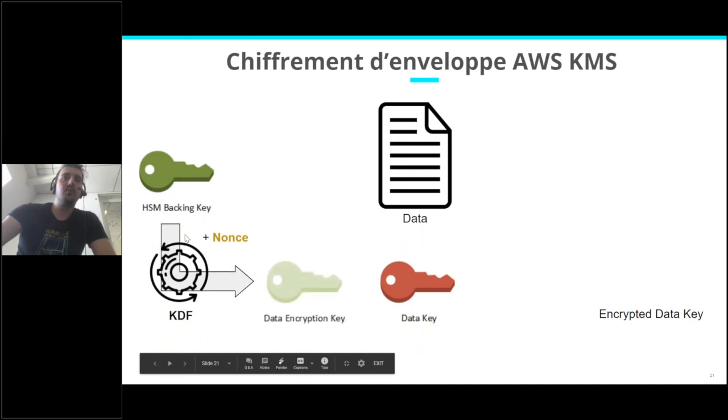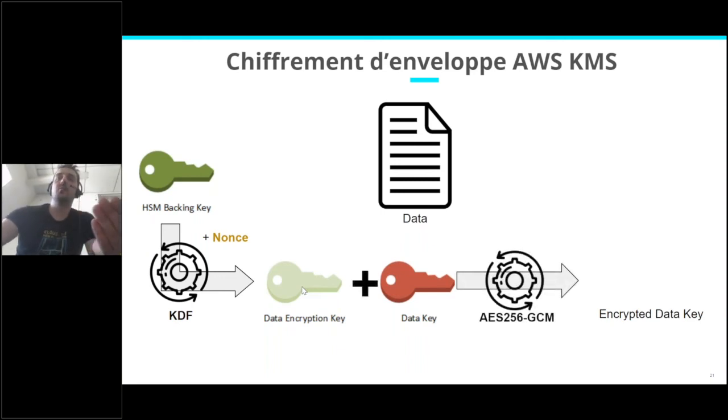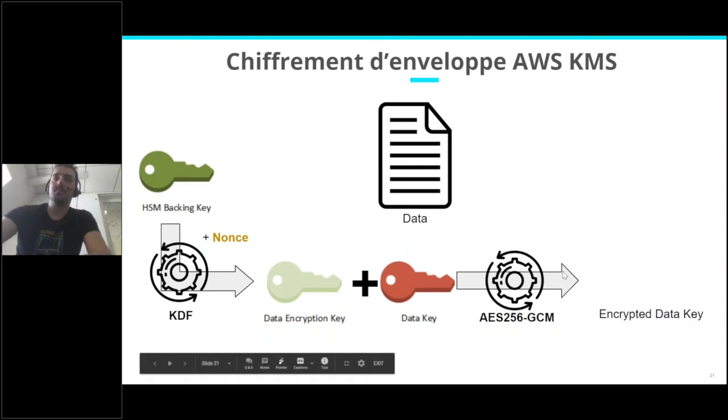What the HSM will do is generate a nonce and use the nonce with the HSM backing key inside a key derivation function to obtain a data encryption key,